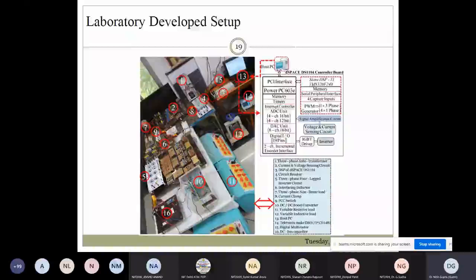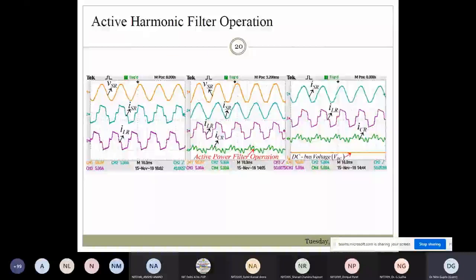So here this 16 is the DC bus generation, and at the PCC you can basically integrate the solar also. So that is the general setup. These are some interesting waveforms. You can see the voltage and current, source current, S stands for supply, L stands for load, and you can see the active power filter operation. After the active power filter operation, your ISR becomes approximately sinusoidal, along with ILR and your ICR. ICR is the compensating current.